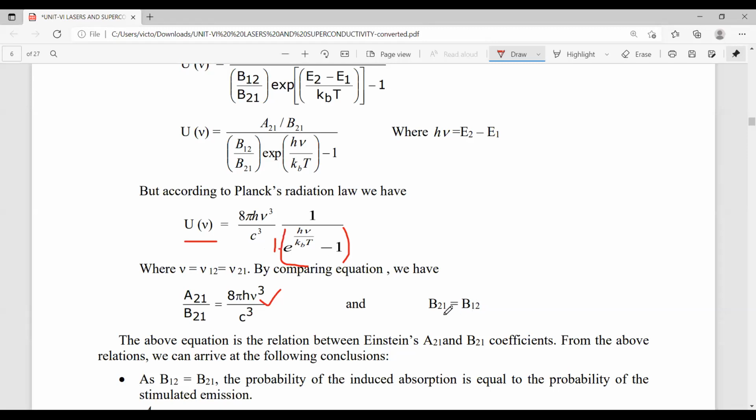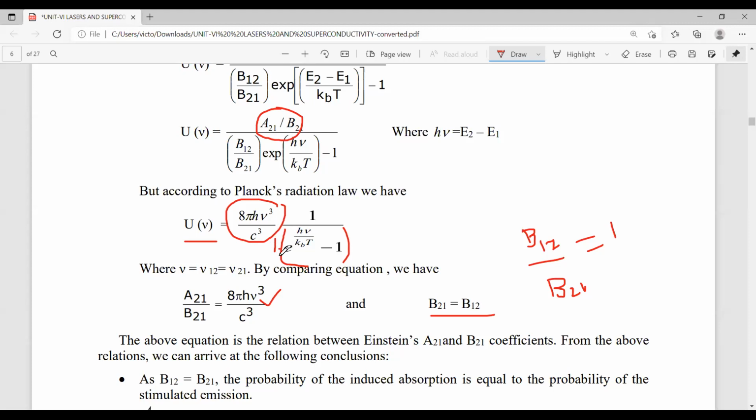So when the B12 by B21 value is equal to 1, therefore we can write B21 is equal to B12. By comparing these two equations, in the numerator A21 by B21 is equal to 8 pi h nu cube by c cube.